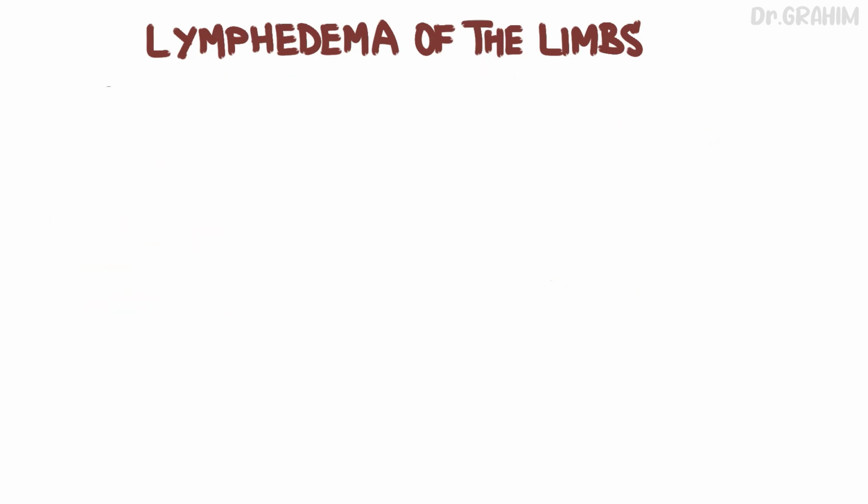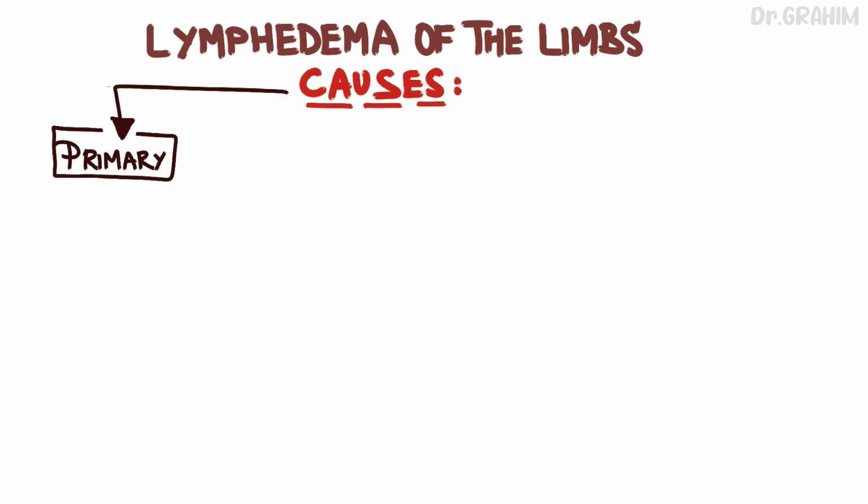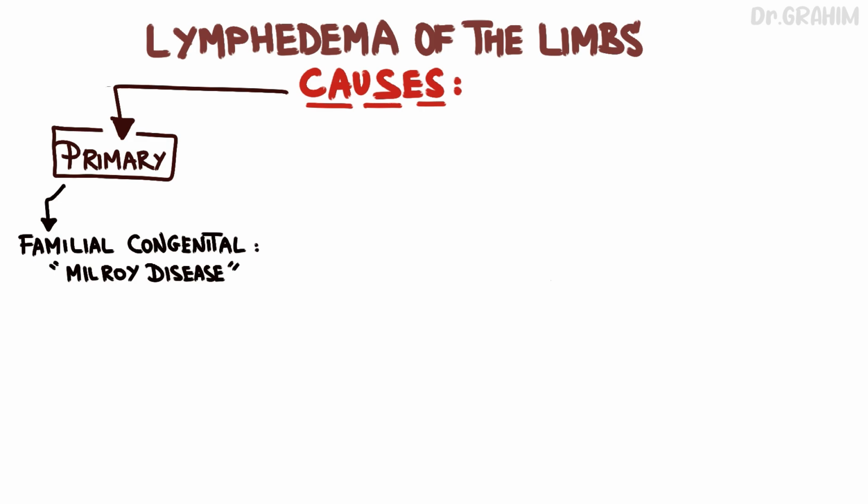Lymphedema can be classified as primary or secondary, depending on whether it is due to congenital abnormalities or damage to an already functional lymphatic system. Primary lymphedema results from a congenital dysfunction of the lymphatic system. It can appear in different forms: familial congenital, Milroy's disease, a hereditary form of primary lymphedema that generally manifests at birth or during childhood through an abnormal development of the lymphatic vessels.